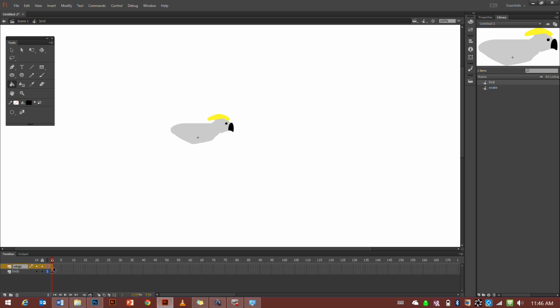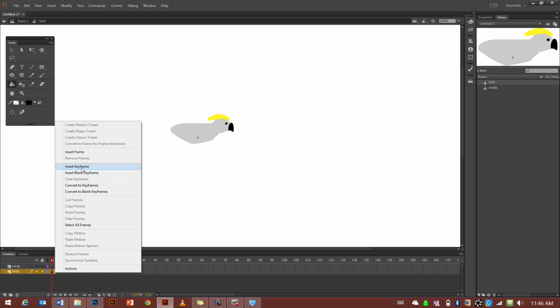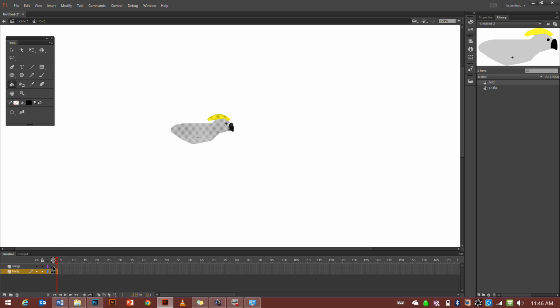And for the body, I want the body to stay the same. So I'm going to add keyframe, insert keyframe a couple of times. And when I do the wings, I'll insert a blank keyframe. So let's do the wings first. So let's get the right grey colour again. Get our paintbrush, and I guess we want like wings up. I guess we want some sort of tail as well.